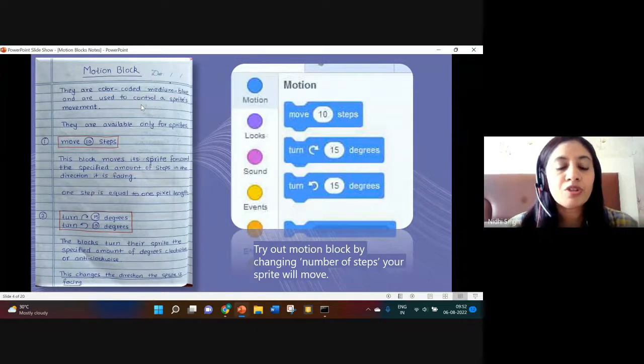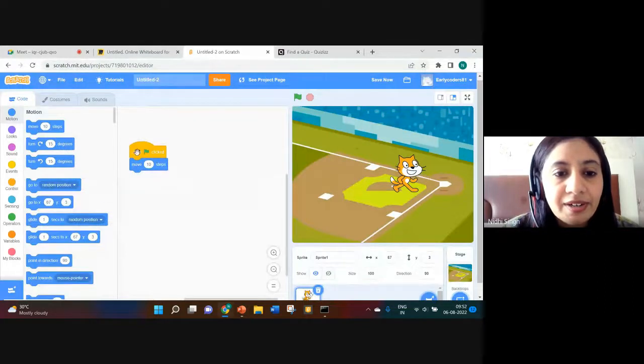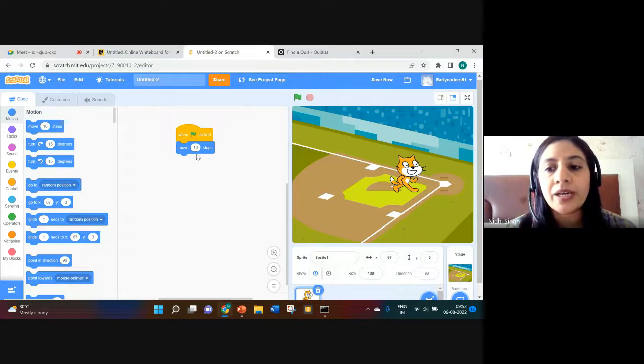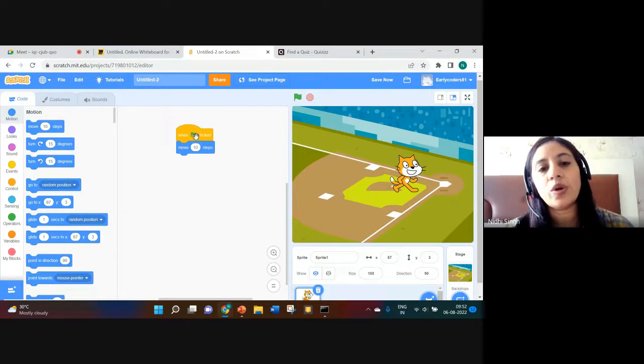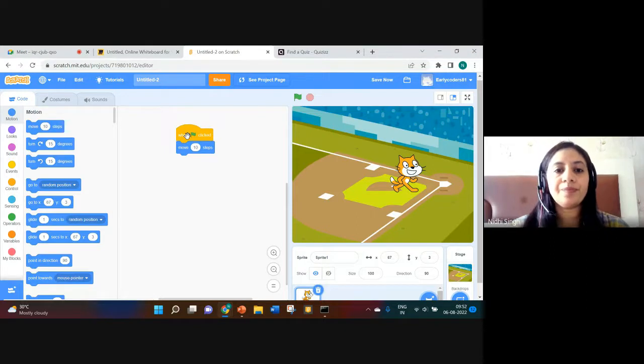So just open Scratch and try to replace this 10 with different numbers. Give 5, 20, 25, and just see what is happening. Please do it on your screen.